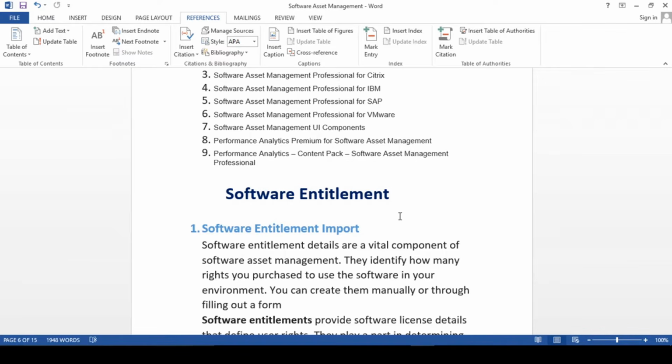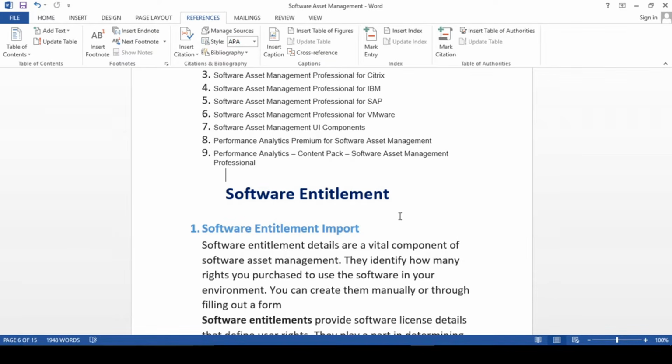So in this video I'm going to talk about the software entitlement. Because we will be importing our data through the discovery or SCCM, right? So that is the source of installed software, which will come into ServiceNow.